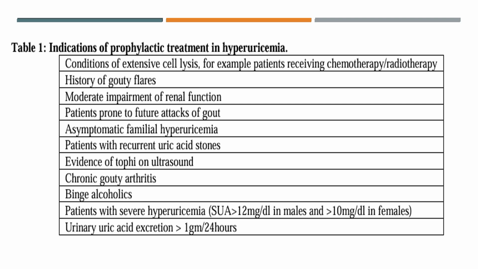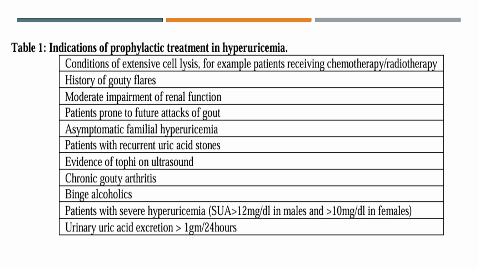Then patients prone to recurrent attacks of gout. Then asymptomatic familial hyperuricemia, you can use. Patients with recurrent uric acid stone, evidence of tophi on ultrasound. Then chronic gouty arthritis, binge alcoholics. Then patients with severe hyperuricemia, more than 12 in male and more than 10 in female. Uric acid excretion more than 1 gram in 24 hours.